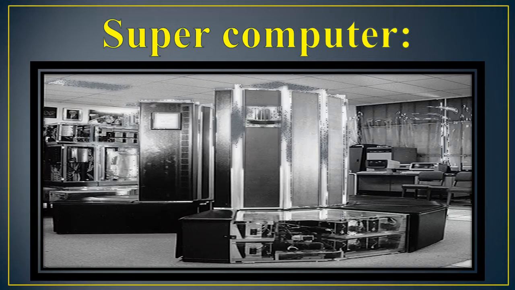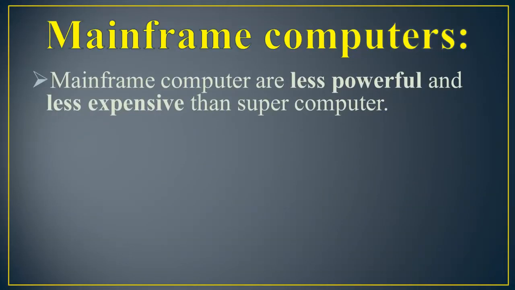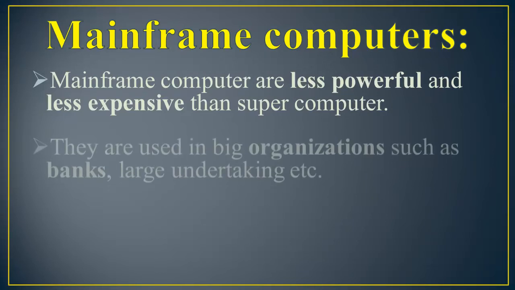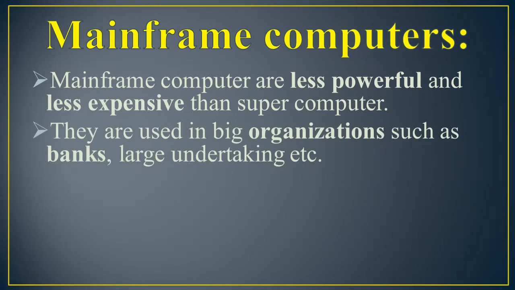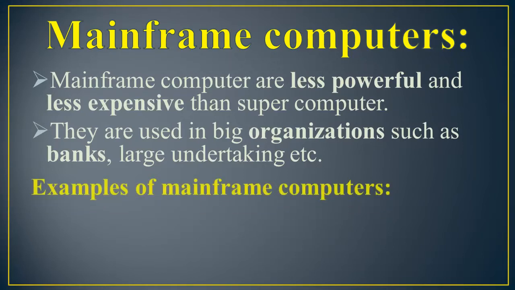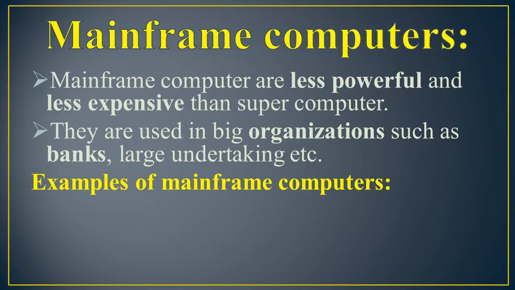Okay, next one is mainframe computer. Mainframe computers are less powerful and less expensive than supercomputers. They are used in big organizations such as banks, large industrial undertaking, etc. Here is some example of mainframe computers. First one is IBM 390 and C900.